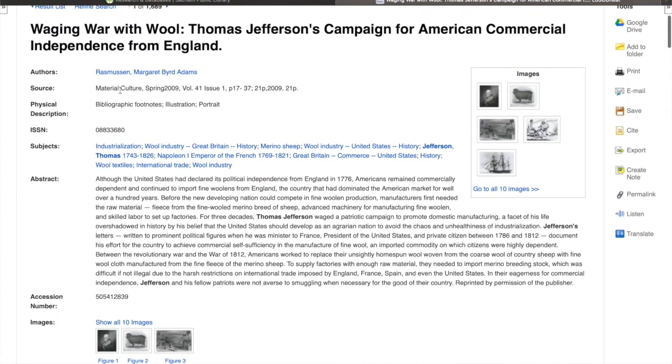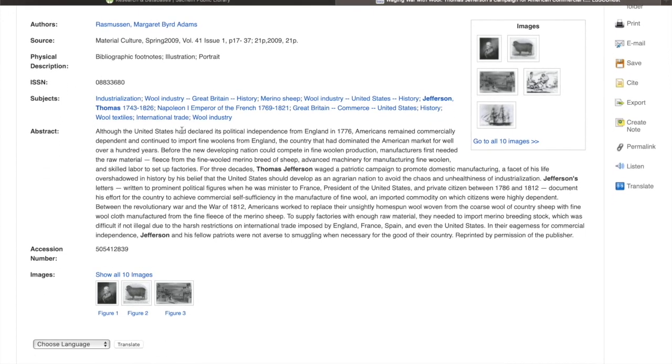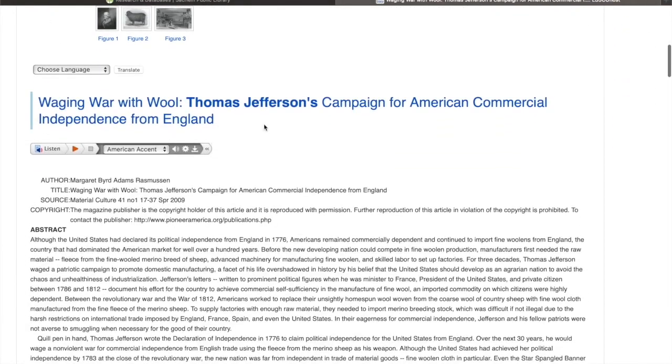This top part is always going to be just a basic overview of what you're about to get into. So if you need to know who your author is, your source is basically, what is it? Is it a book? Is it a magazine? Is it an academic journal? Your source type is, what material is it in? Your physical description, subjects, abstracts. So the same thing that you see when you do that hover over on that search page is what you're going to see here. And then we have everything we need right down here.